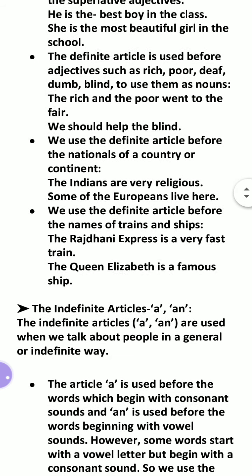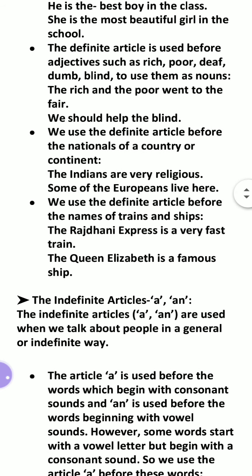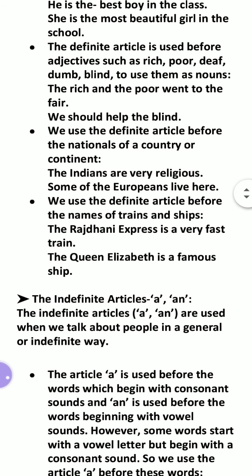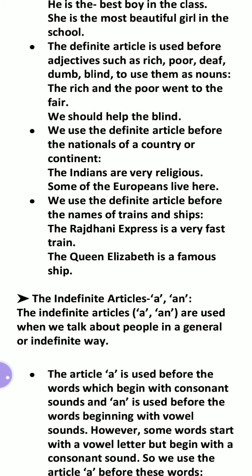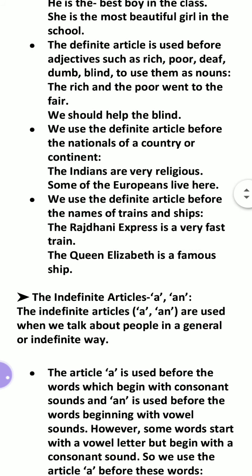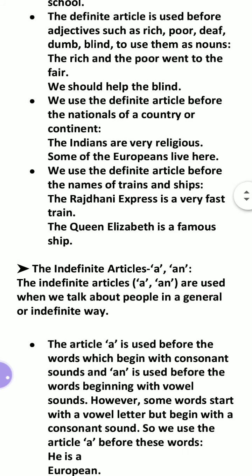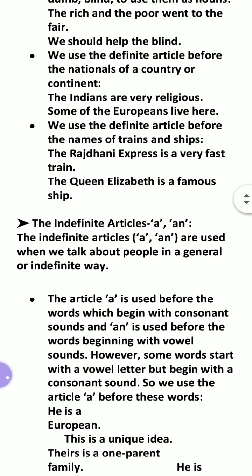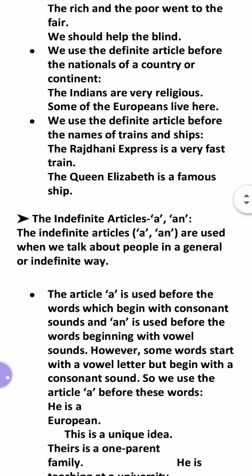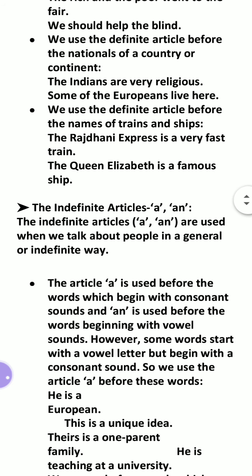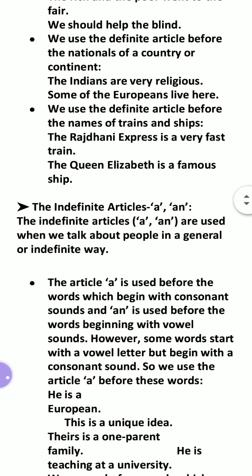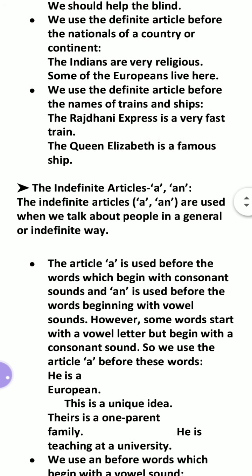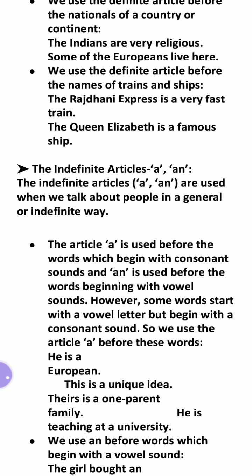The definite article is used before adjectives such as rich, poor, deaf, dumb, blind. Means before these adjectives you use definite articles. We should help the blind, like this. We use the definite article before the nationals of a country or continent, like the Indians, the British, the Japanese, the Chinese, some of the Europeans, like this.